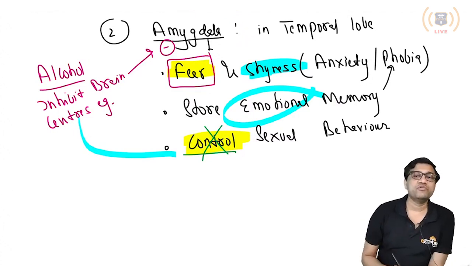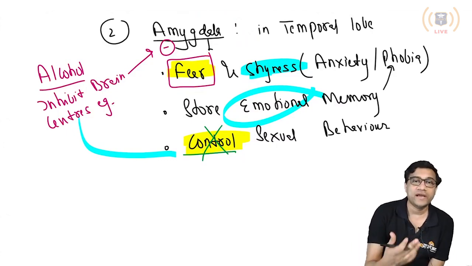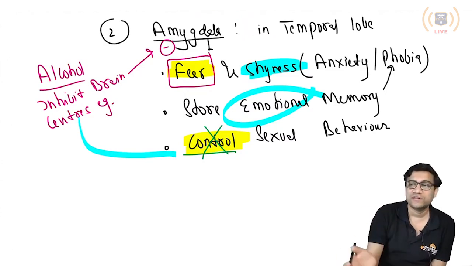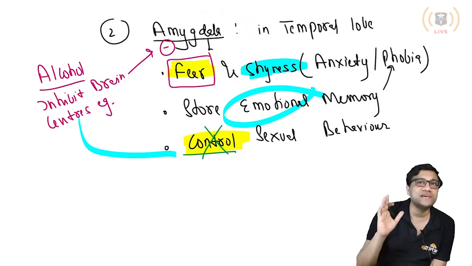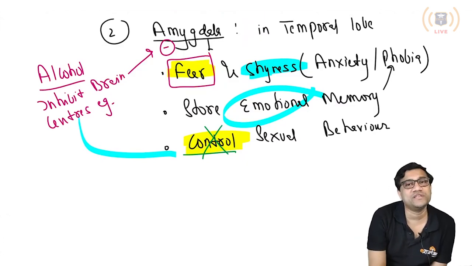So after alcohol, people can do inappropriate behavior. For example, a group of boys drink alcohol and then, in the college fest, they start dancing in front of the girls hostel and singing songs, making all these gestures. Why? Because of loss of inhibition.